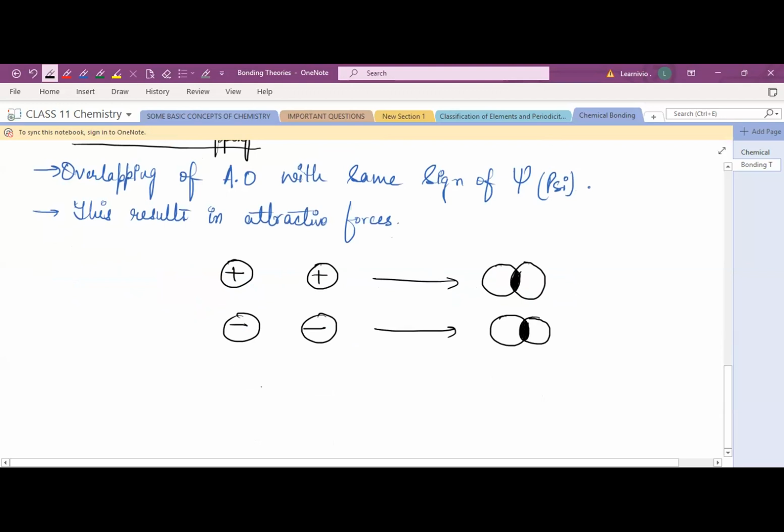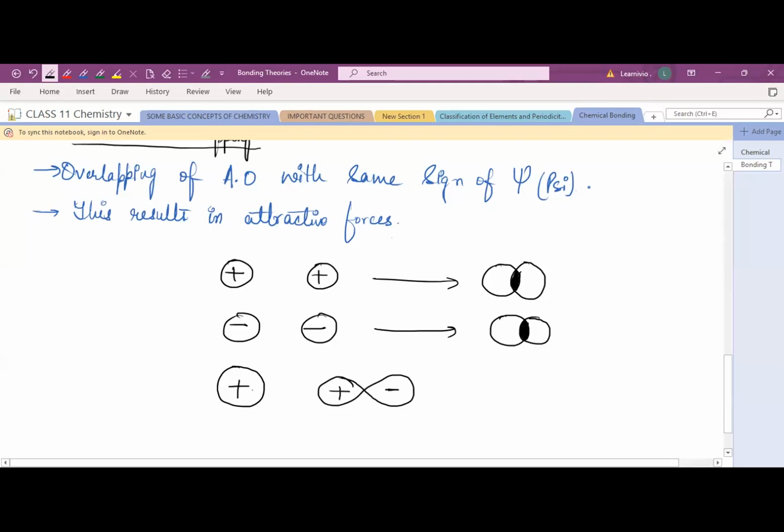Okay, one more thing. Suppose this is an s orbital, plus we have a p orbital. What is the shape of a p orbital? It's a dumbbell shape, right? Suppose this is a plus, this is a minus. Two lobes are there in a p orbital. In an s orbital, only one lobe is there. But in a p orbital there are two lobes. Suppose this first lobe is positive and this is negative.